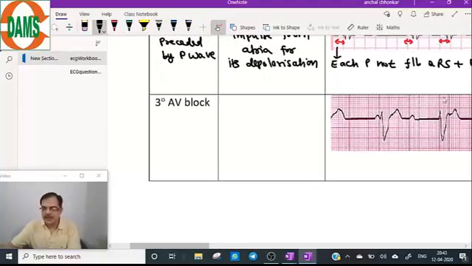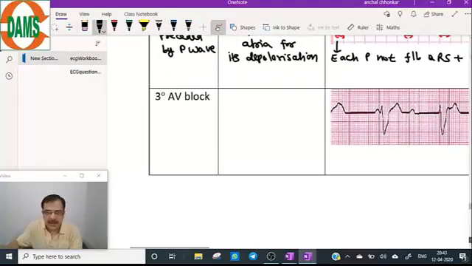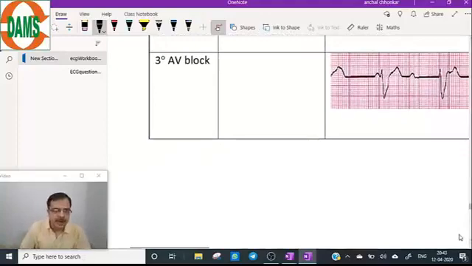First understand the theory of third degree AV block.